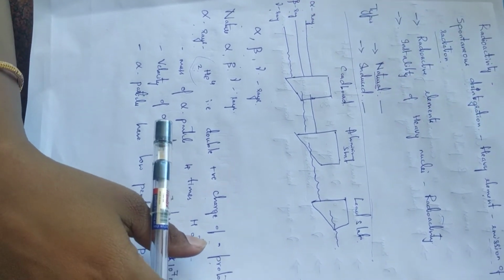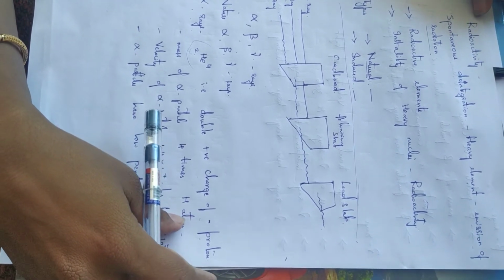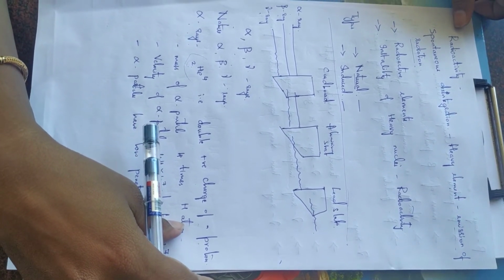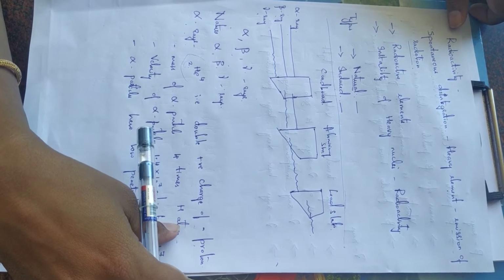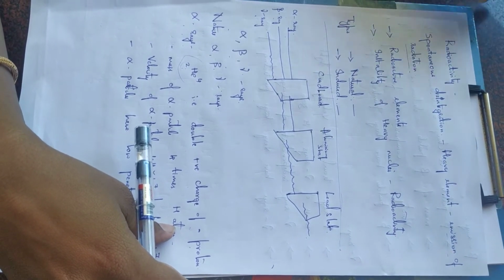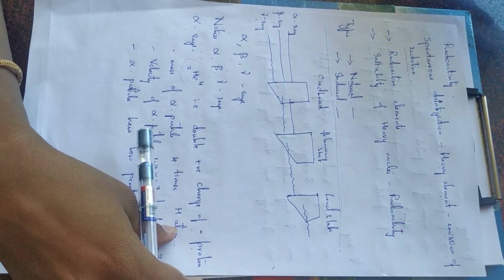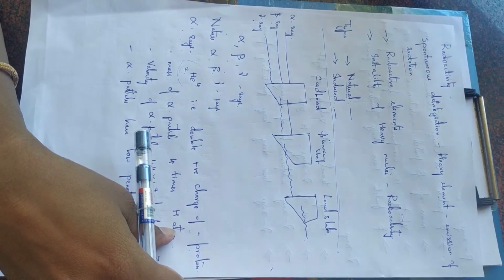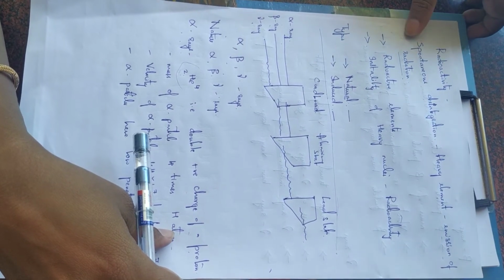So what we have seen is, what is radioactivity? Radioactivity is a phenomenon of spontaneous disintegration of the nuclei of heavy elements with the emission of certain radiation. That is, spontaneous, continuous splitting of heavy nuclei with the emission of radiation is nothing but radioactivity.